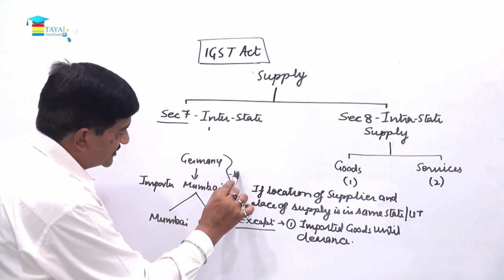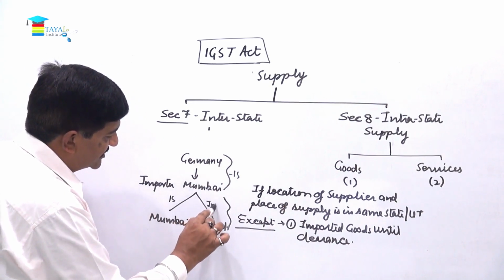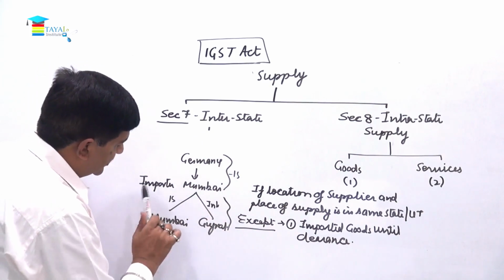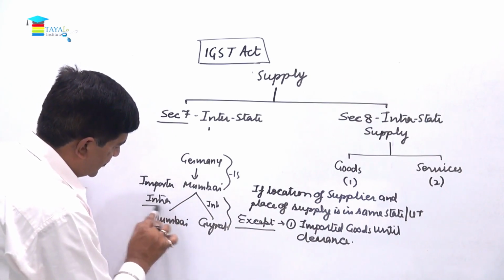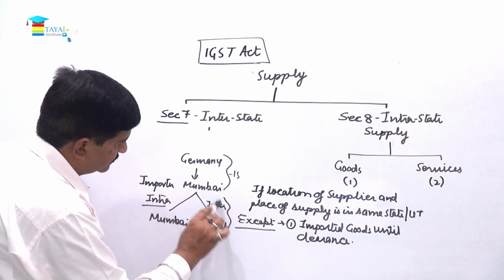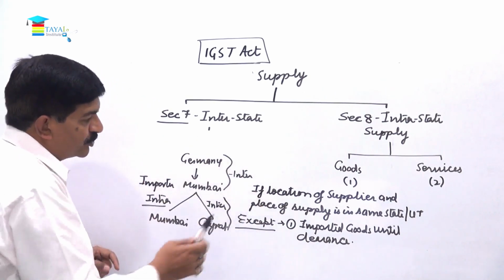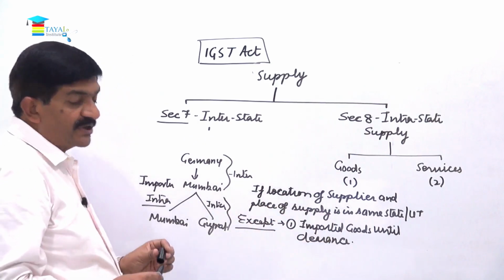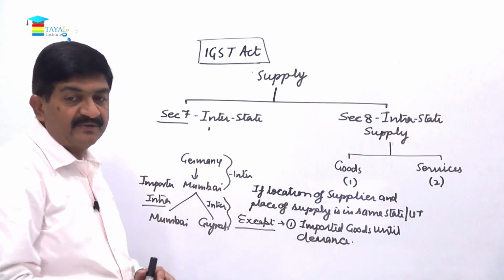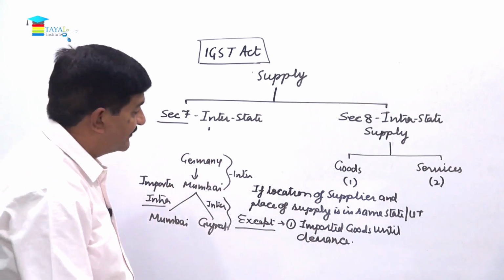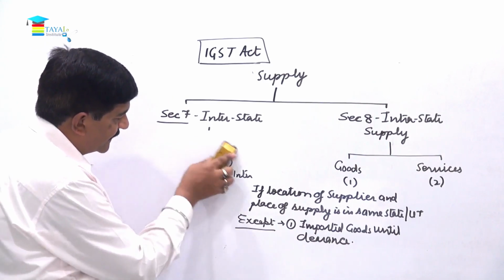So here what we are referring to is imported goods until clearance, even if it is within the state, it will not be considered as an intrastate supply.